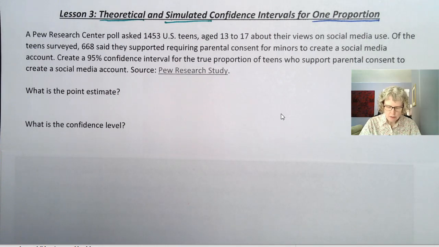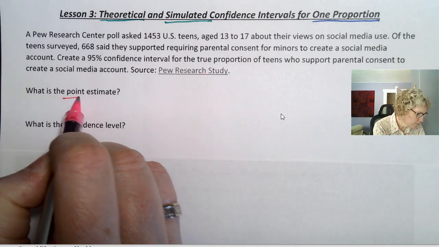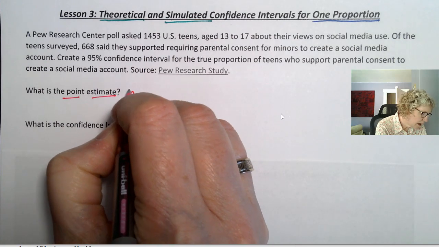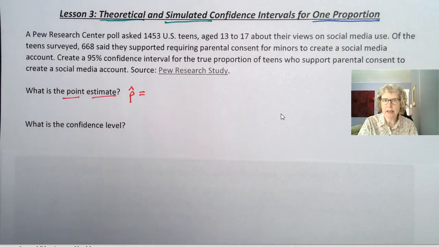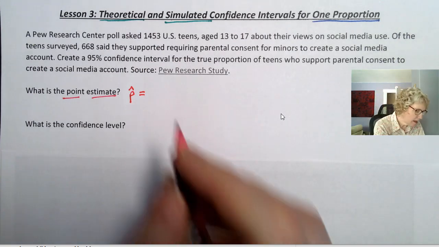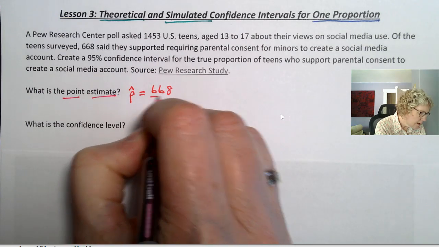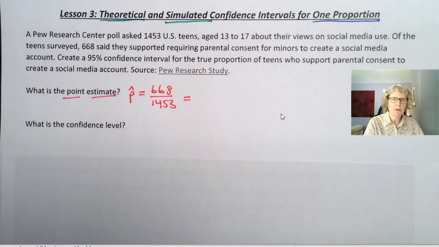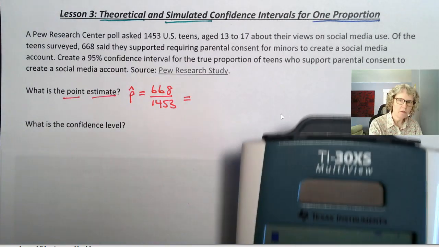So we can use this to look at some vocabulary as well. So what is the point estimate? Point estimate is a general term because we could be looking at a proportion or a mean or a difference of proportions or difference of means. It's the statistic. It's another way of saying statistic. In this case, we have a proportion, and a sample proportion is p hat. And so we can get that by taking the 668 out of the 1453, and equals or approximately equal is fine. Either way works for me.